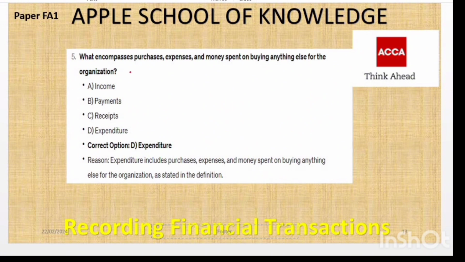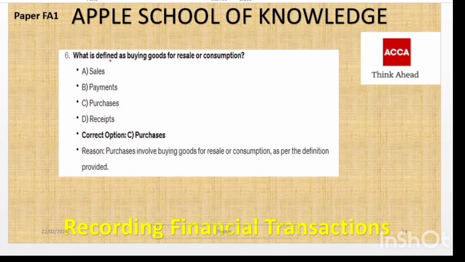Okay, MCQ number 5. What encompasses purchase expenses, money spent on buying anything else for the organization? That will be your expenditure. Expenditure includes purchase expenses, money spent on buying anything else for the organization. Then you have MCQ number 6. What is defined as buying goods for resale or consumption? That will be your purchase. Purchase involves buying goods for resale or consumption.